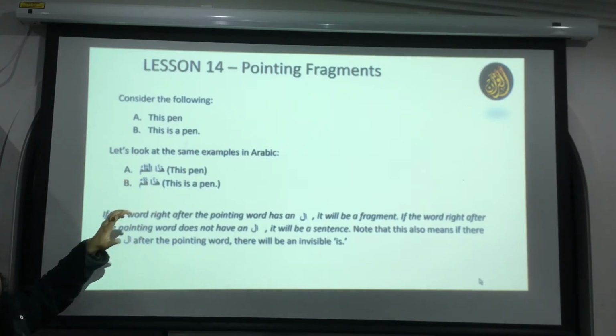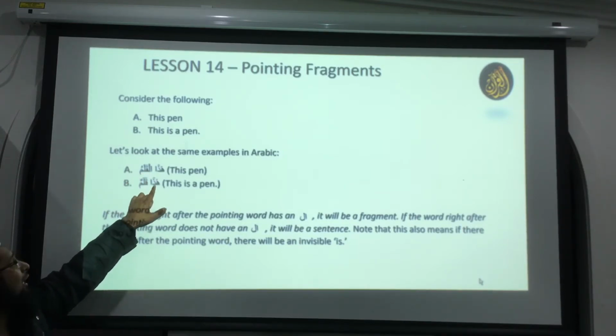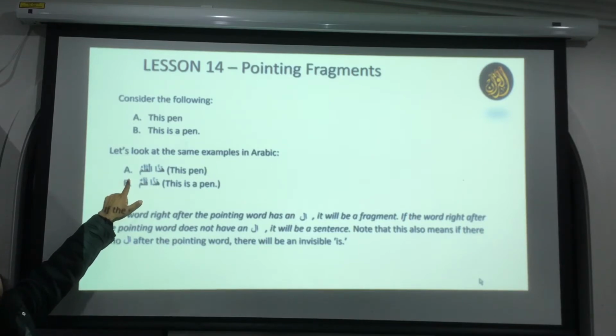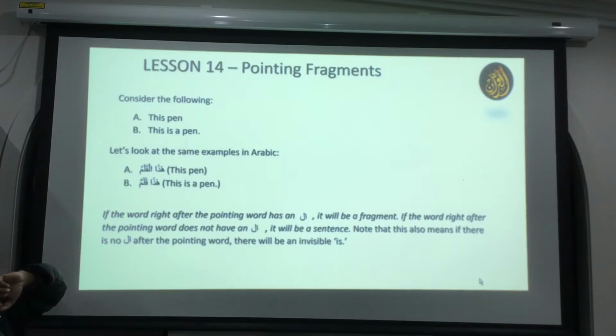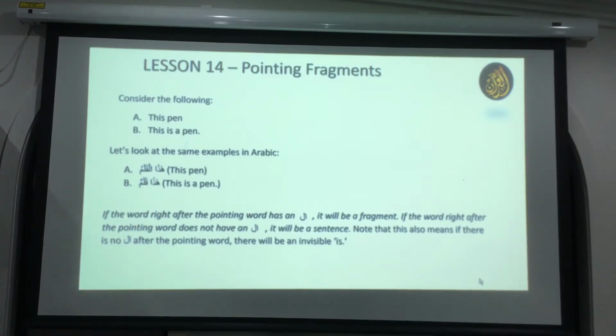So this is the pen, we put the is in between. But when there is a al, you don't bring any is. That's the main thing. Haza kalamu is this is a pen, okay? If you say haza and then kalamu and there's something else to make it proper, like if there's a mudaf, mudafir, then you use the di, okay? Meaning that become a proper, okay? You can say haza, Baitu Abdullah or something, so this is the Abdullah's house, okay? So then it makes it proper, okay? So for the time being, if it's a al, no is in between. You just translate it simple as a fragment, okay?